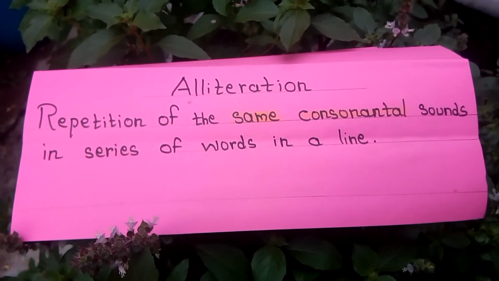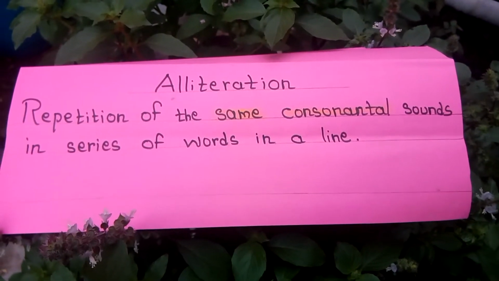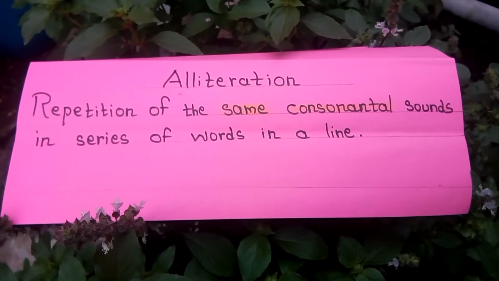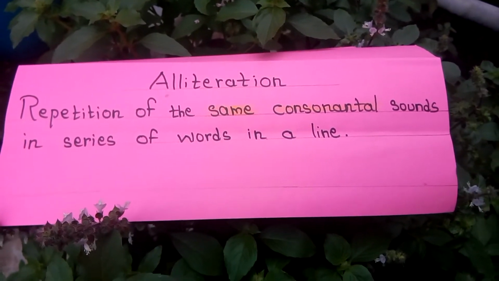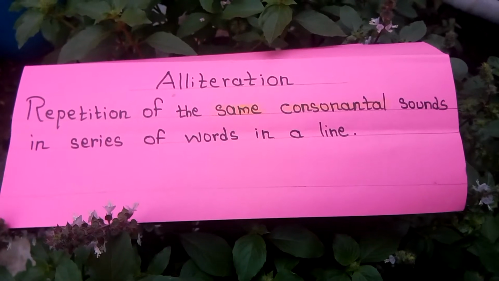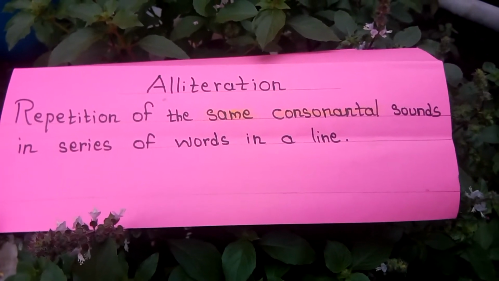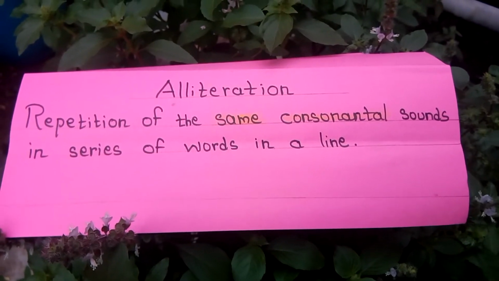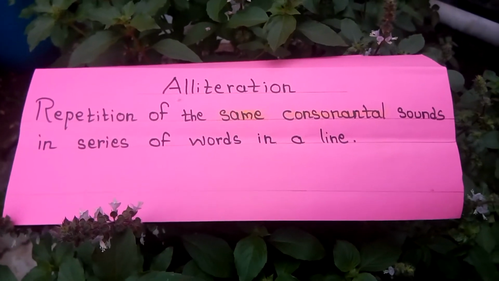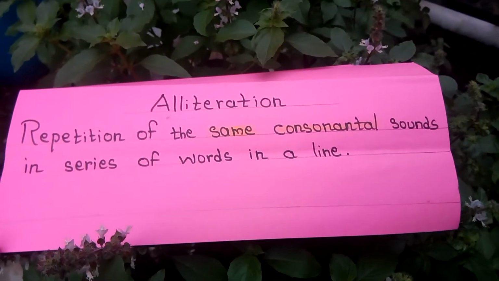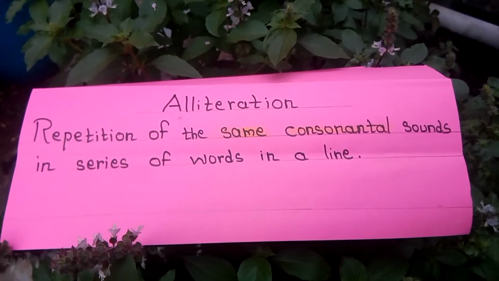So let's begin with alliteration. Let us see its definition. Alliteration is repetition of the same consonantal sounds in a series of words in a line. Here we need to understand the importance of the words same consonantal sounds, because in identifying alliteration we don't have to consider vowel sounds. So let us try to understand what we mean by consonants.